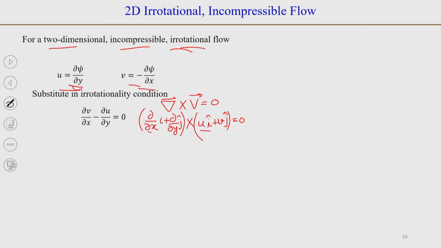So, when you take the first term in the two brackets, you will get 0, and then take dou by dou x of v.